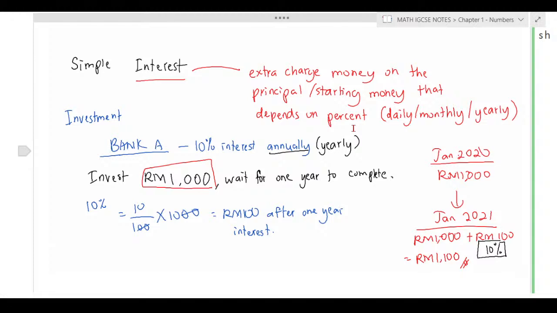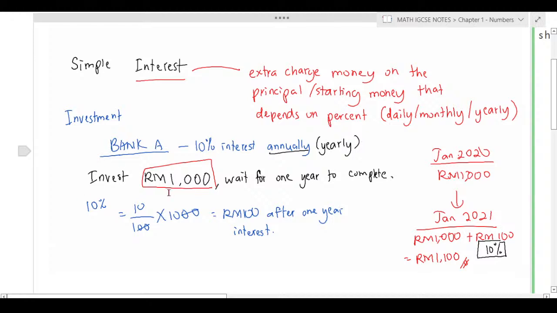So what is the principal? What is the starting money? I could say it's the money that you park there. The example here: Bank A offers you 10% interest annually, or per annum, which means yearly.